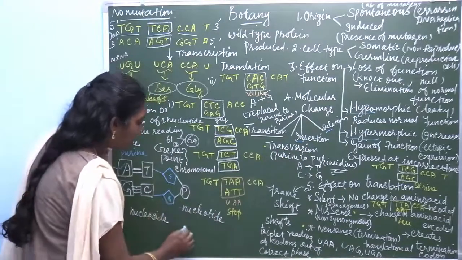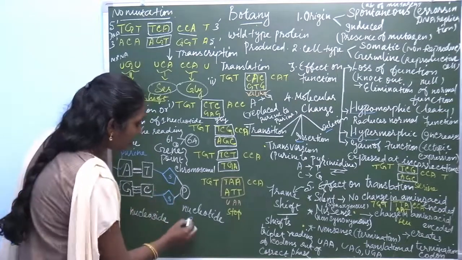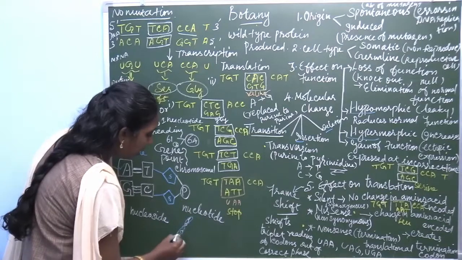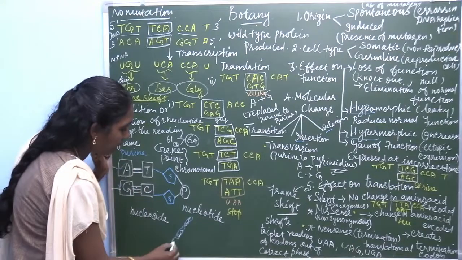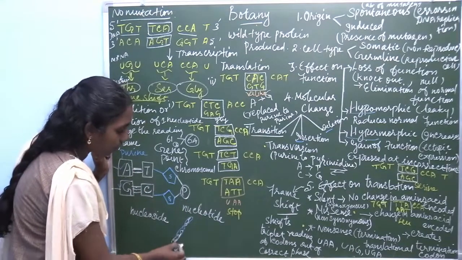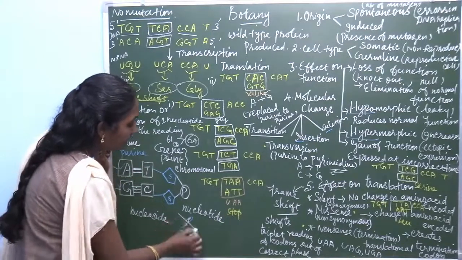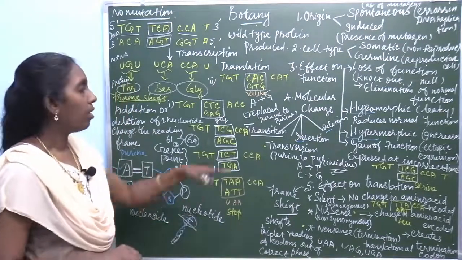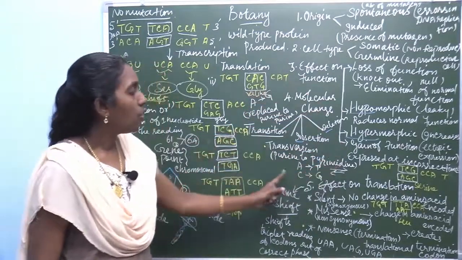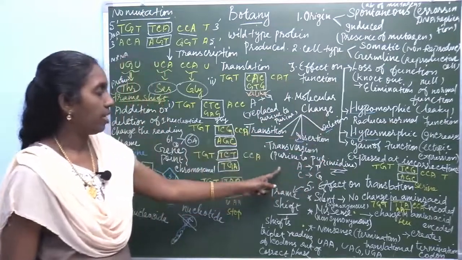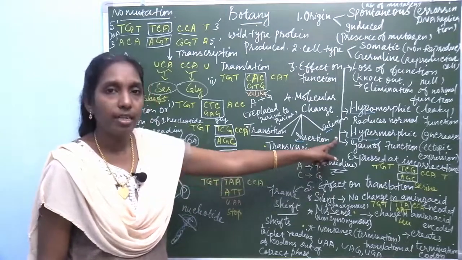For example, if you see this chromosome here, there are A, B, C, D. So in addition or insertion, one more is added after D, to the normal. Or deleted. Instead of the normal, this A is deleted. So addition, deletion, indel. So in molecular change, all of this changes the molecular structure: transition, transversion, insertion and deletion.